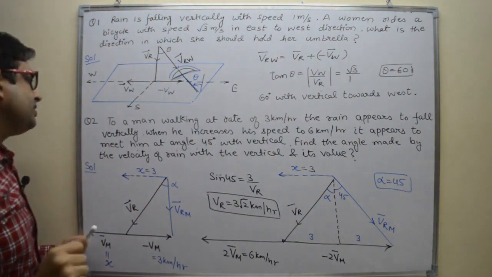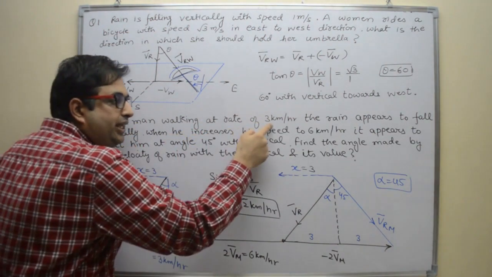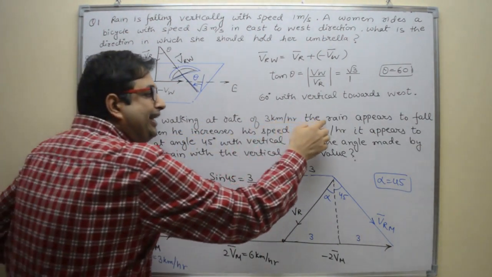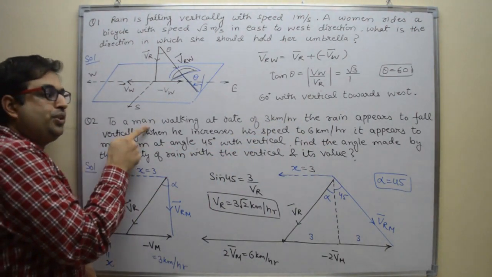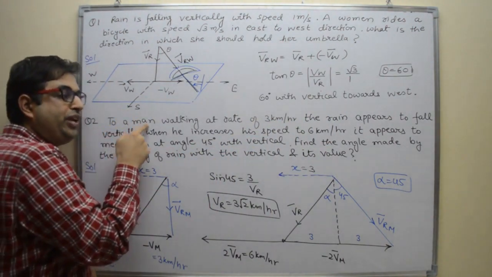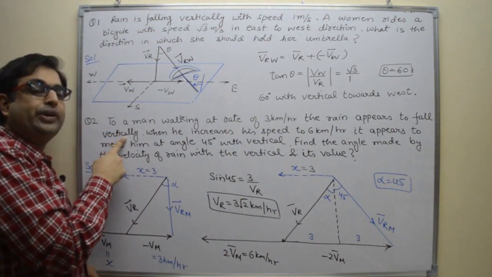Right? Second problem. To a man walking at the rate 3 km per hour, rain appears to fall vertically. Listen to this line carefully. Moving man is observing rain is falling in vertical downward direction.